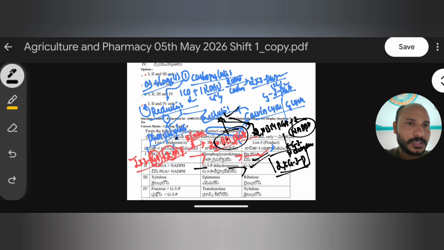Okay, and remember, these next steps come from the regeneration step, regeneration of RuBP, ribulose 1,5 bisphosphate.